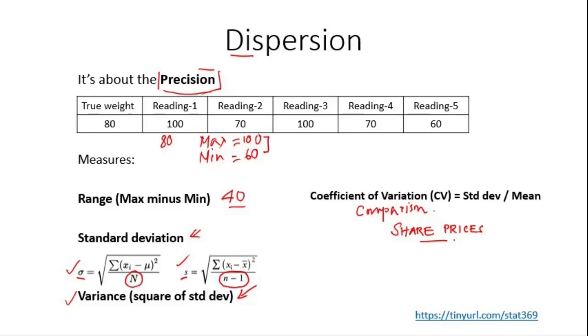from the same industry, you can see that the difference is, for example, one share price may be $15 per share, another may be $100 per share. Now you cannot directly use standard deviation in this case. It is better to use a relative measure, not an absolute one, which is the coefficient of variation. Basically it is the ratio between standard deviation and mean.